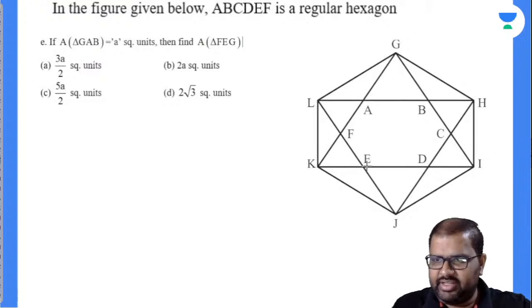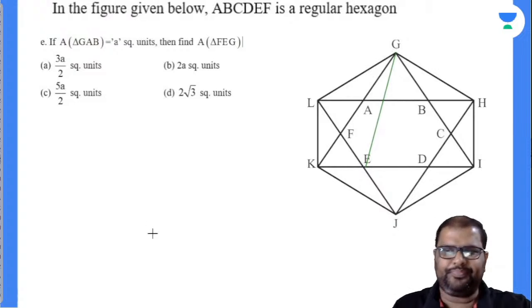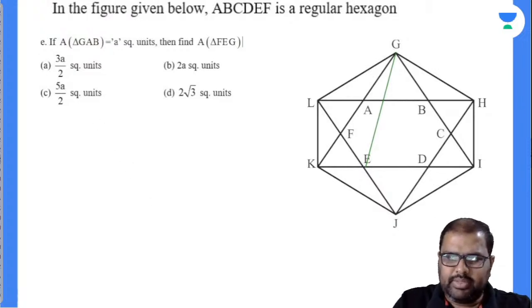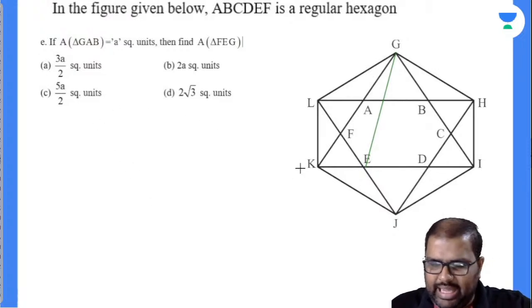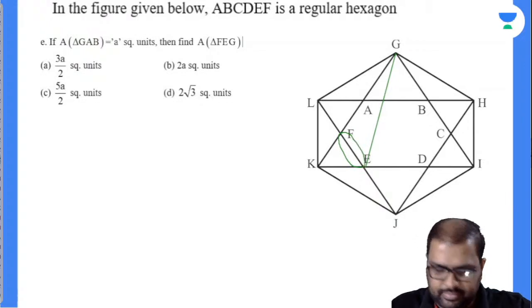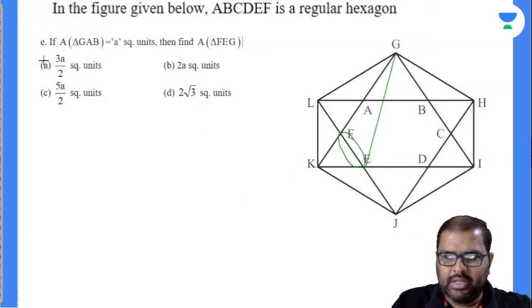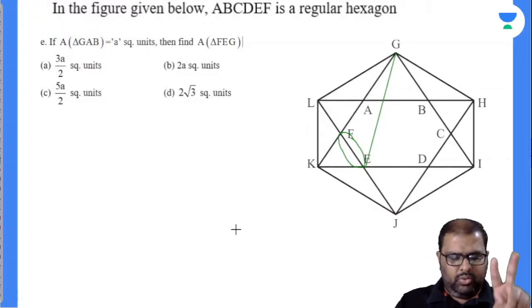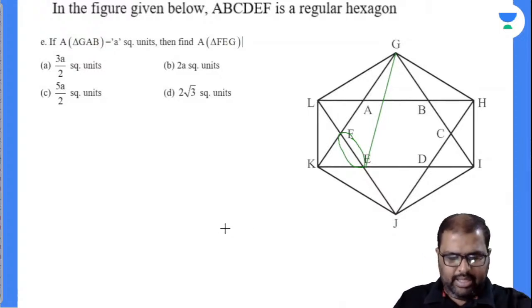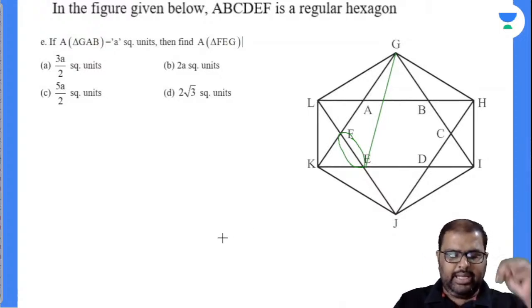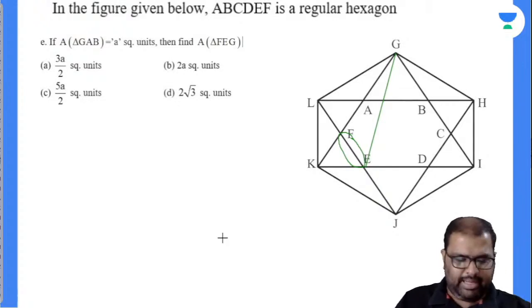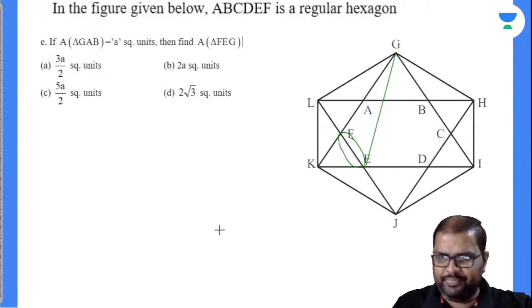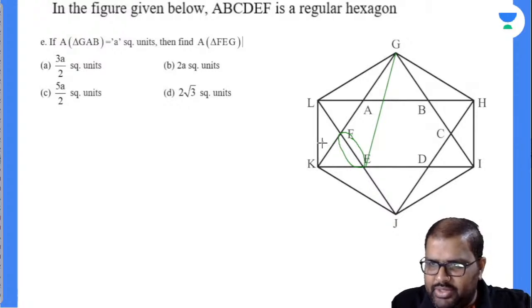Find triangle FEG. So what I will do is I will take down this FEG triangle. Am I right or wrong? You closely observe there, FEK and FEG have a common side. This is the common side. So when two triangles reside on the same base or the same height, areas will be in the ratio of their heights or bases. Am I right or wrong? We have this property. Now everybody knows KE value.